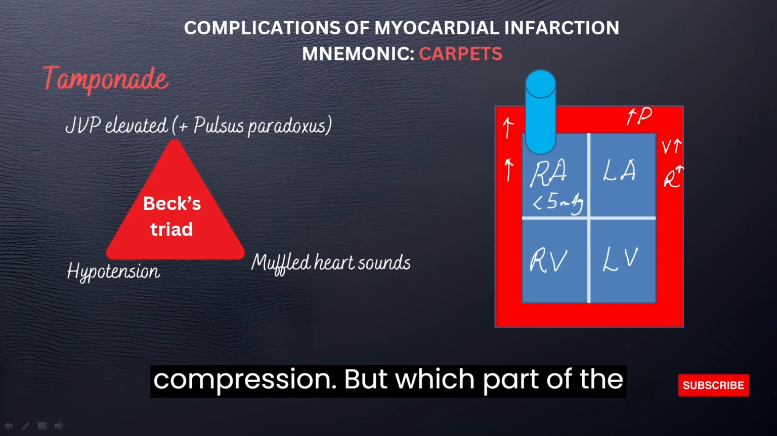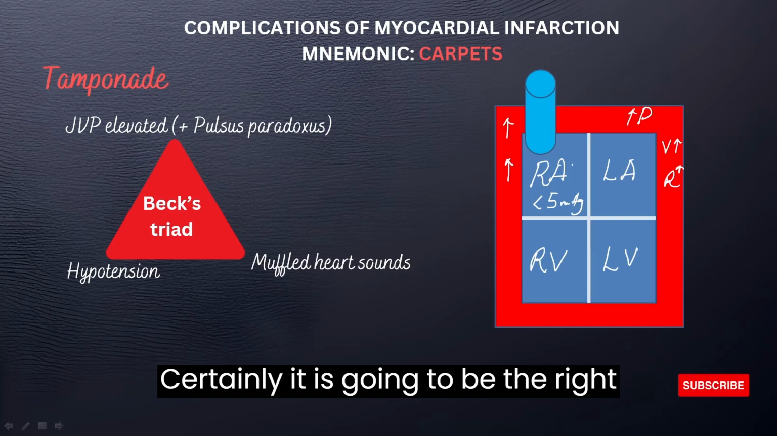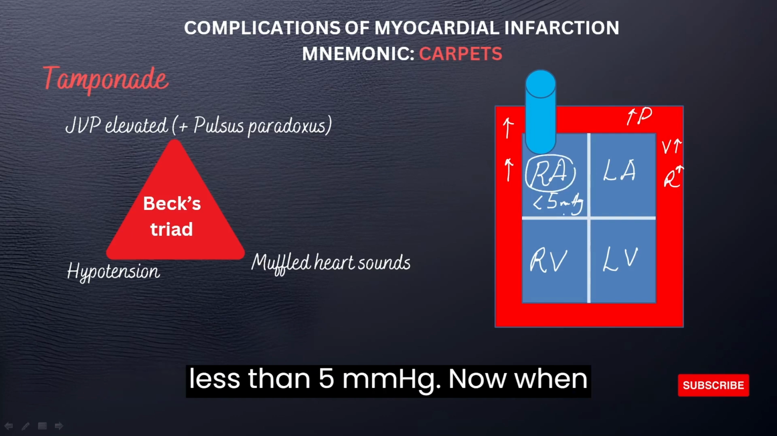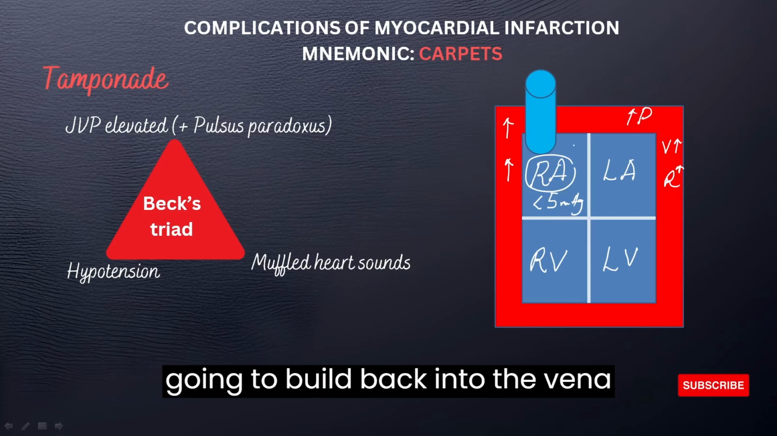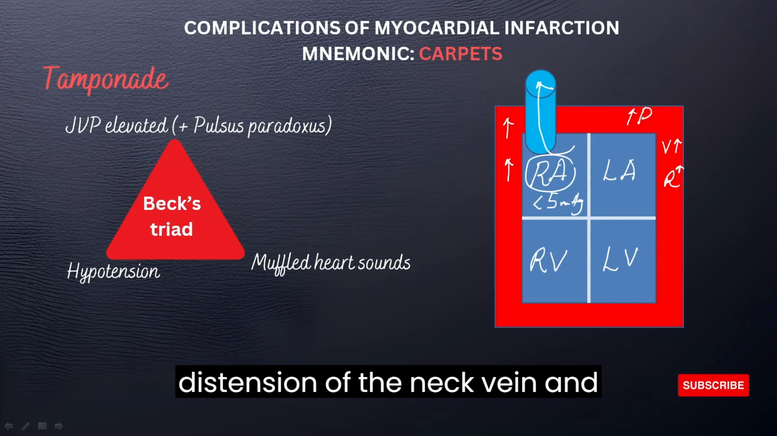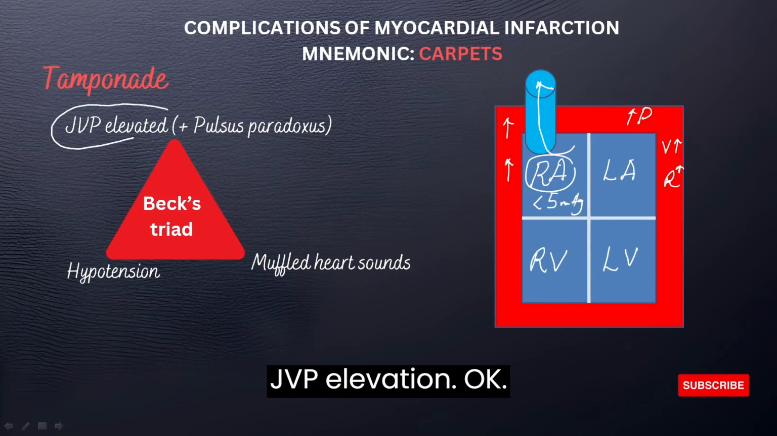But which part of the chamber is going to be compressed first? Certainly, it is going to be the right atrium because the pressure in there is less than 5 millimeter mercury. When that part gets compressed, the pressure here is going to increase, and that's going to build back into the vena cava. Hence, we're going to see a distension of the neck vein, and clinically, that's going to manifest as a JVP elevation. Okay?